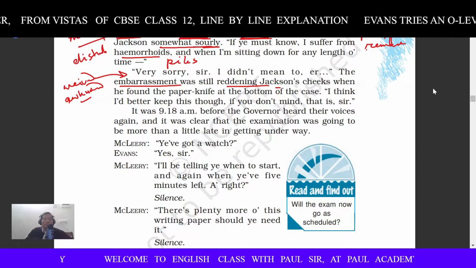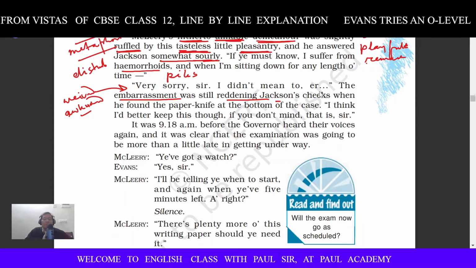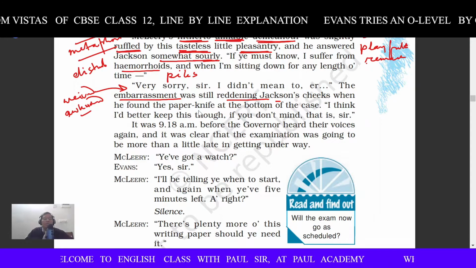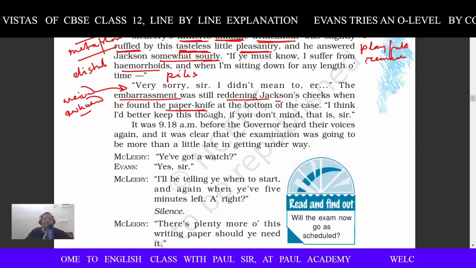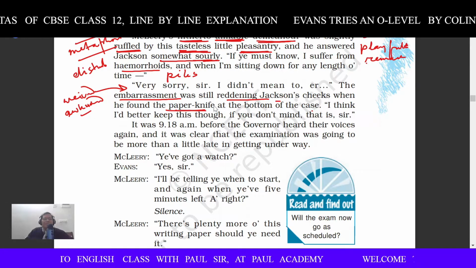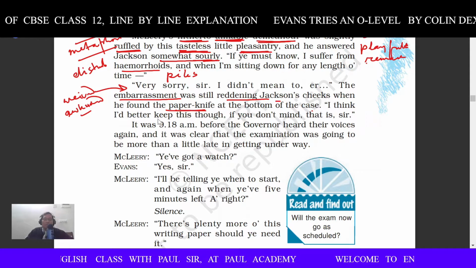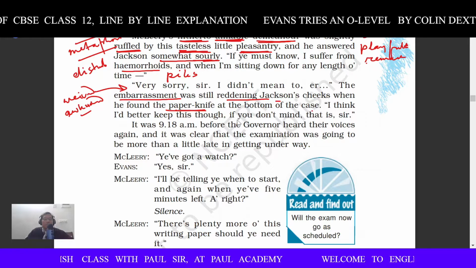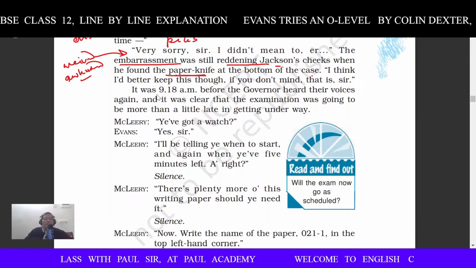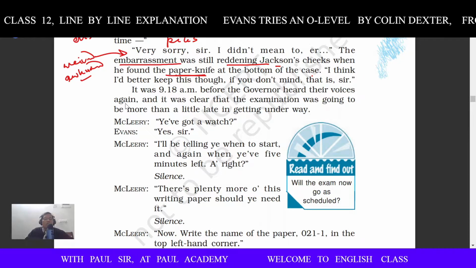No, he was suffering from piles, and he said, sir, I carry this one because I am a patient with piles. His cheeks. When he found the paper knife, it's a small knife like a jackknife, at the bottom of the case, I think. I think I'd better keep this though. I think I should, Jackson said, I should keep it with me, if you don't mind. It was 9:11 a.m. before the governor heard their voices again.